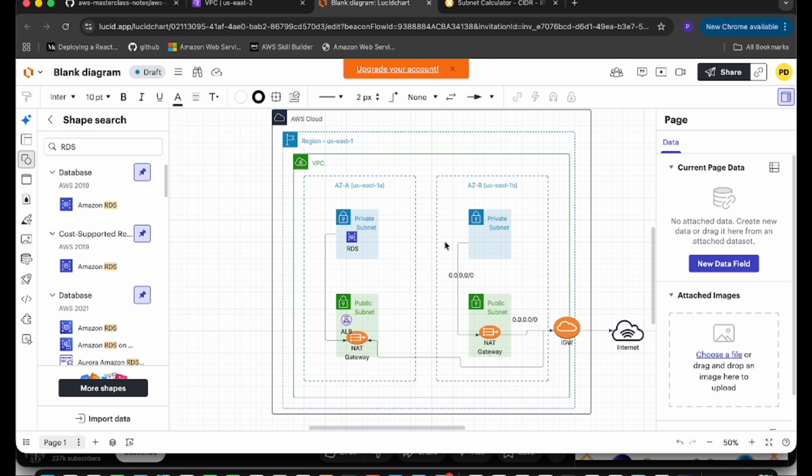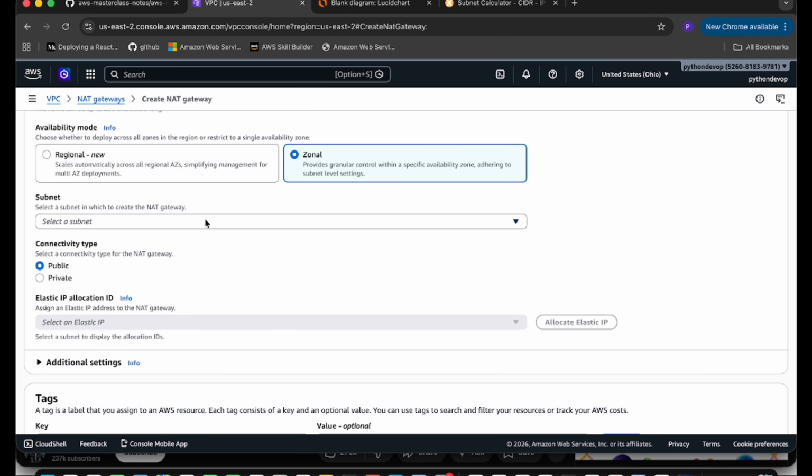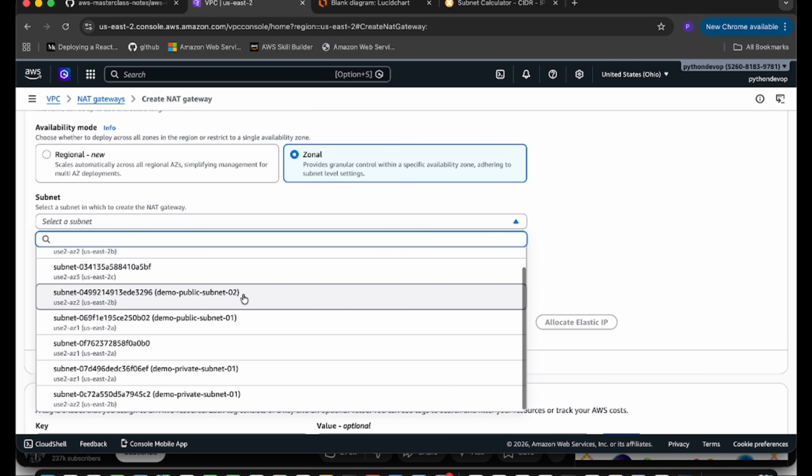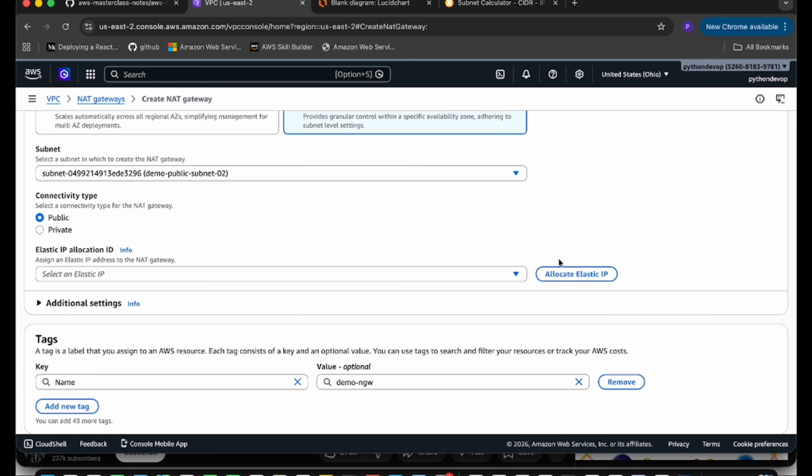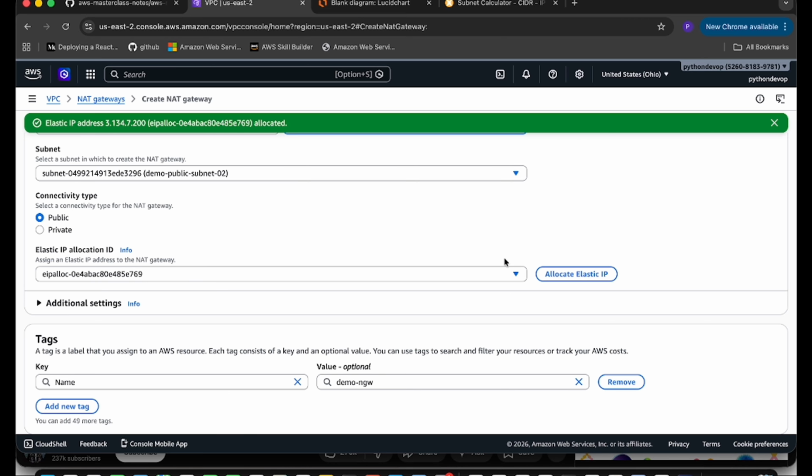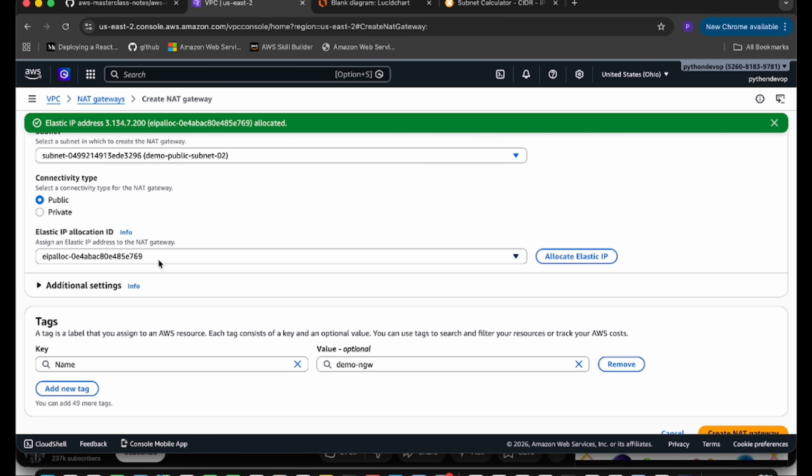So as you can see in the diagram, the NAT gateway is created in the public subnet, not the private one. So let's select the subnet. We have demo public subnet 01 and 02. You can choose any one. I'm going with the public subnet. Now you have to allocate the elastic IP. It requires the elastic IP, so click on allocate. So elastic IP is created. Next, everything is default. Now click on create NAT gateway.